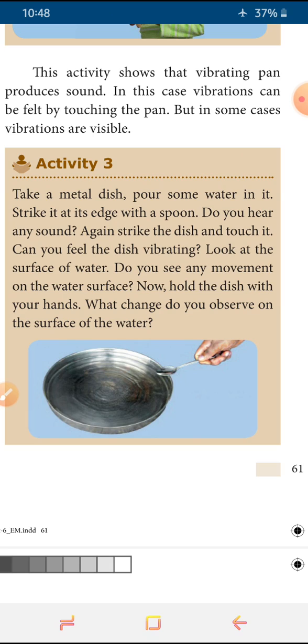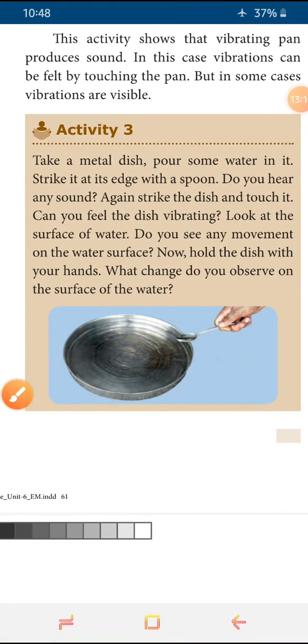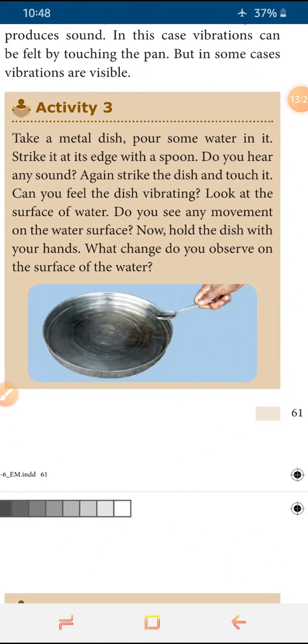So we understood from activity 2, and then activity 3. In this activity 3 we are taking a metal dish. First it contains only air; we are not filling this metal dish, nothing is there.